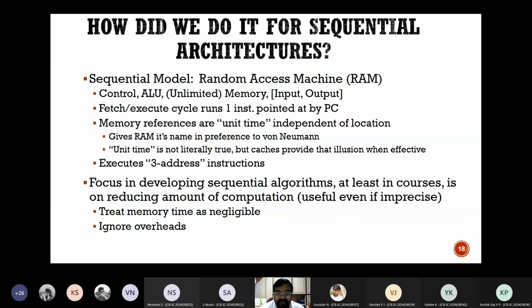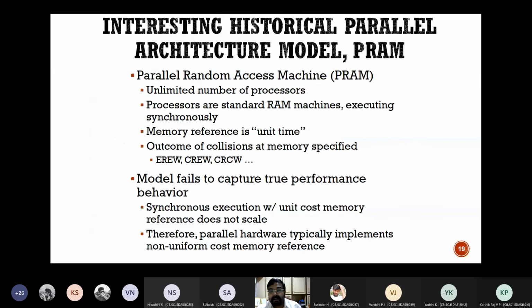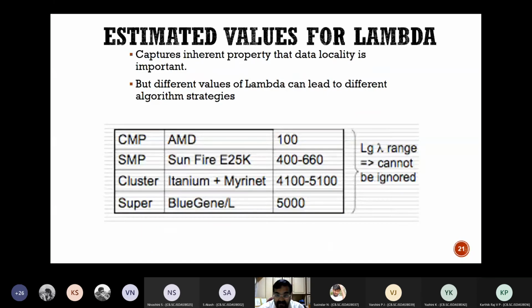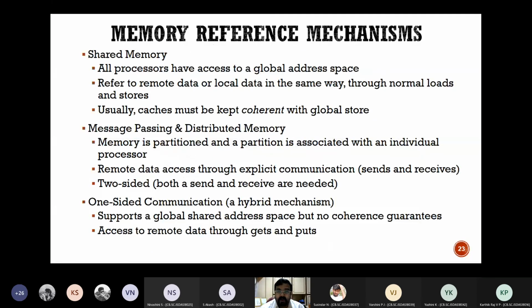We have so many RAM machines and we try to use them in parallel. We try to make a parallel random access machine, with an unlimited number of processors. Now today we are going to look at how the memory can be utilized, how we can access the memory. Ideally there are several methods.